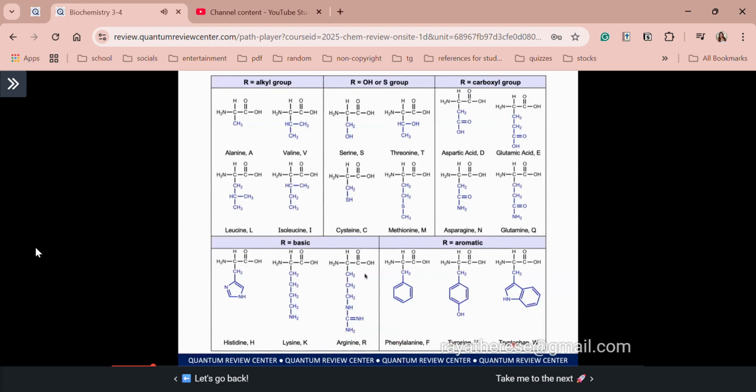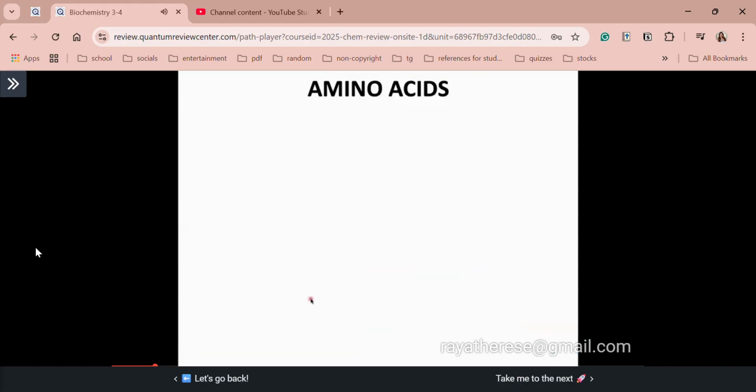So that's how I familiarize them. And class, as you can see, they all have aromatics in their side chain. And because of that, these are the only amino acids capable of UV absorption. Remember, aromatic amino acids are very unique because again, they are the only amino acids capable of UV absorption. Okay, so now let's proceed with some classifications of your amino acids.